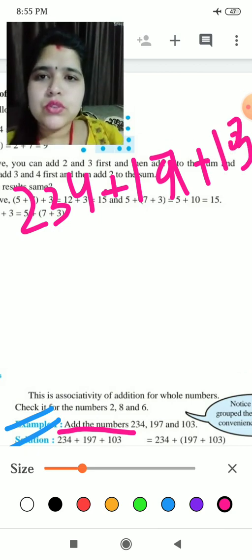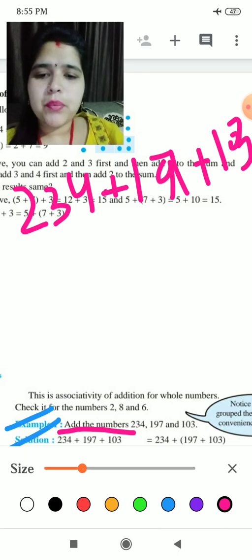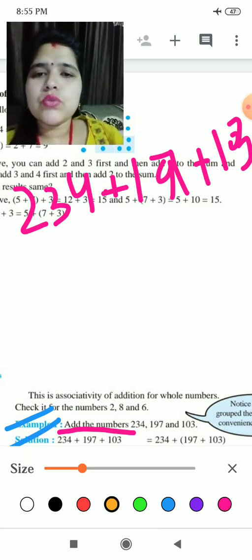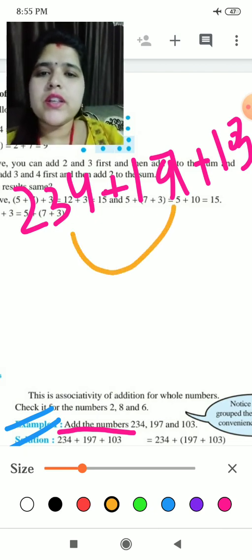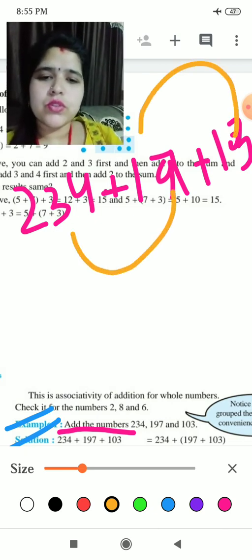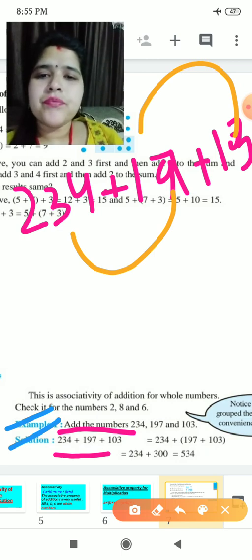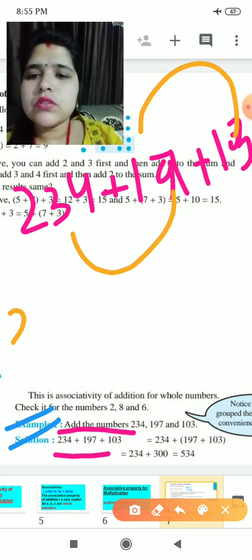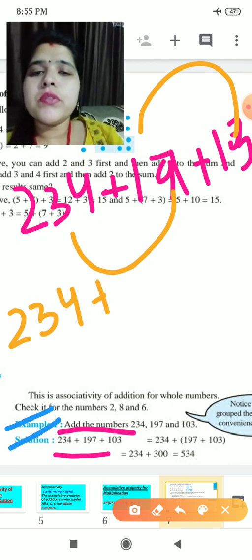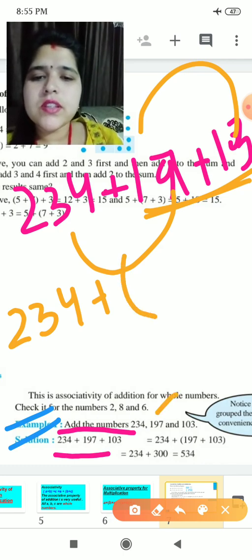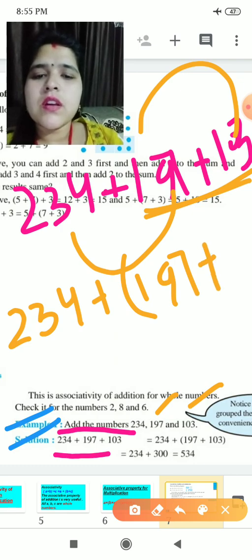But what we have to do, as we have learned the associative property, we are going to take any two numbers in one bracket. Either you can take these two or you can take these two. It is your choice. I am taking the last numbers, so 234 plus, now I'll take a bracket on these numbers. What are these numbers? You can see in the question here, 197 plus 103.